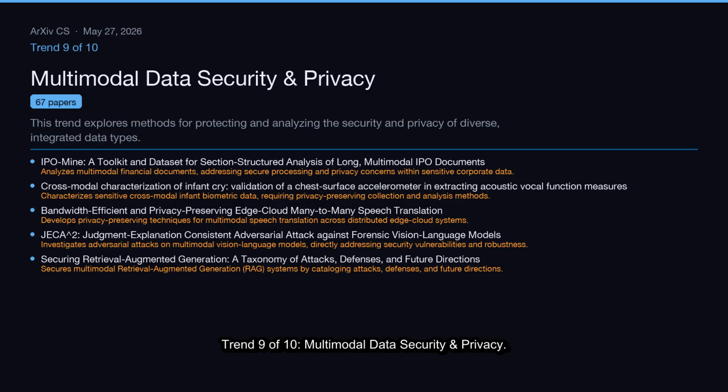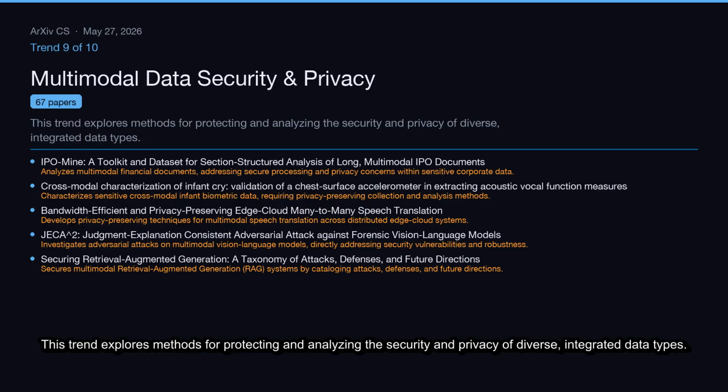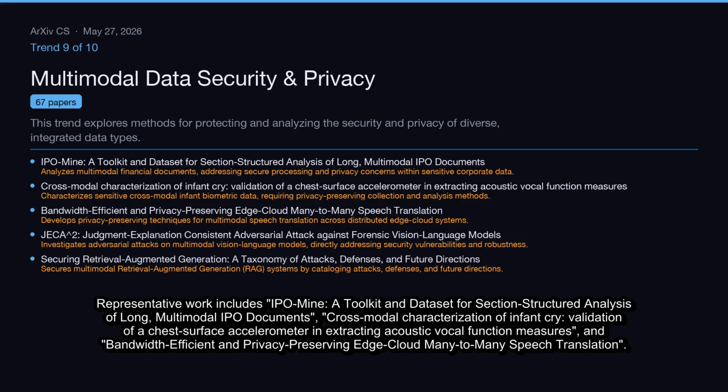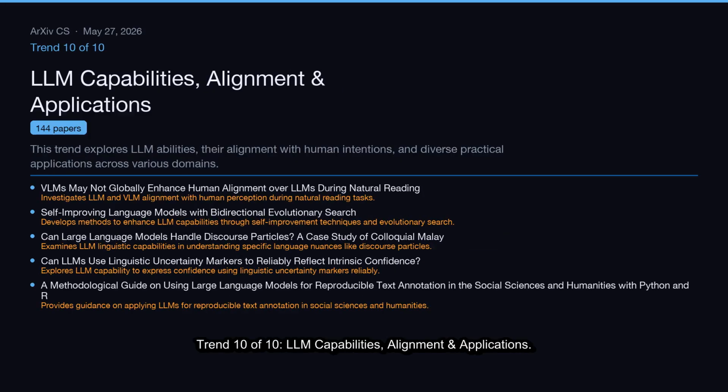Trend 9 of 10, Multimodal Data Security and Privacy. This trend explores methods for protecting and analyzing the security and privacy of diverse, integrated data types. This cluster covers 67 papers. Representative work includes IPO Mind, a toolkit and dataset for section-structured analysis of long, multimodal IPO documents, cross-modal characterization of infant cry, validation of a chest surface accelerometer in extracting acoustic vocal function measures, and bandwidth-efficient, and privacy-preserving edge cloud many-to-many speech translation.